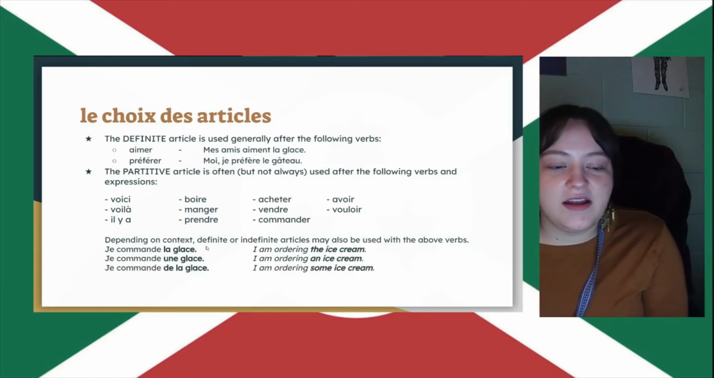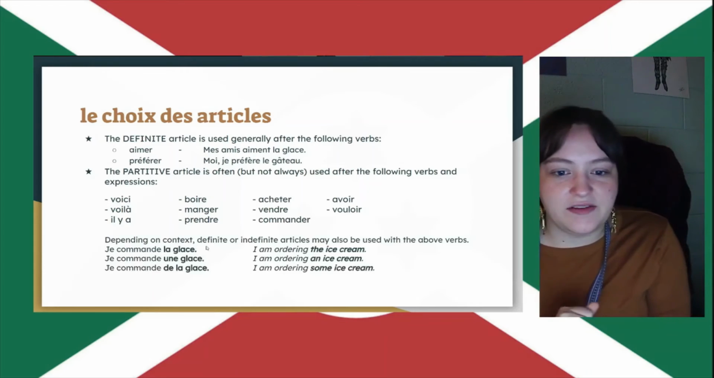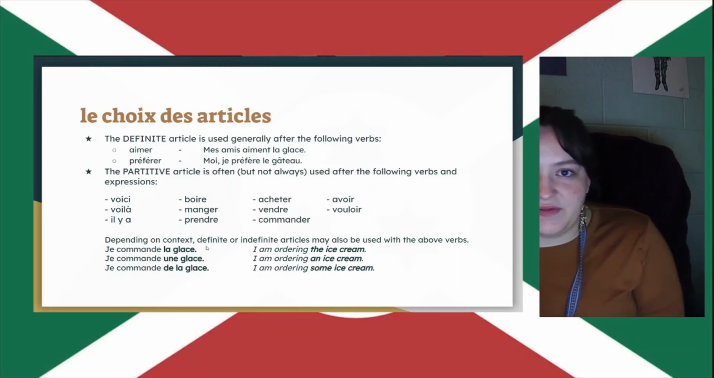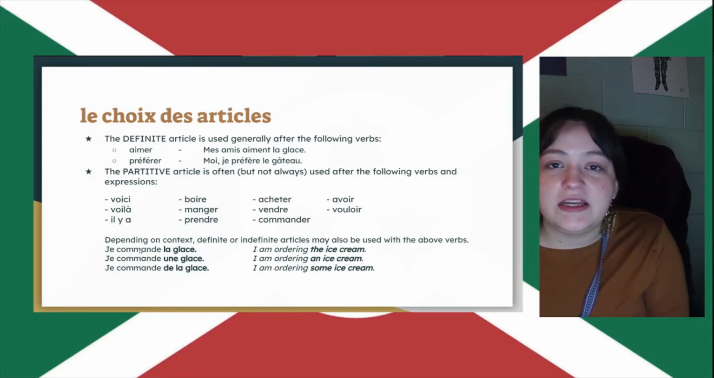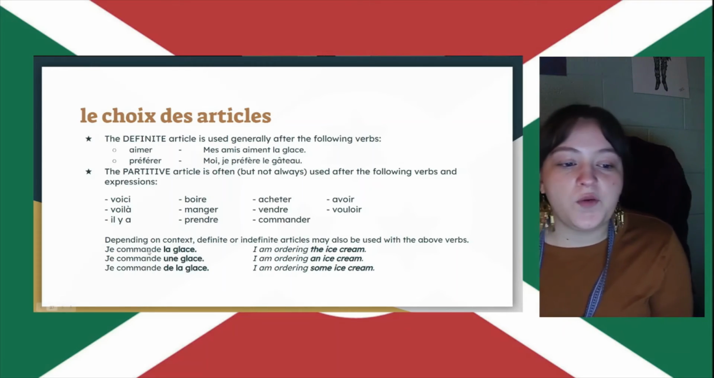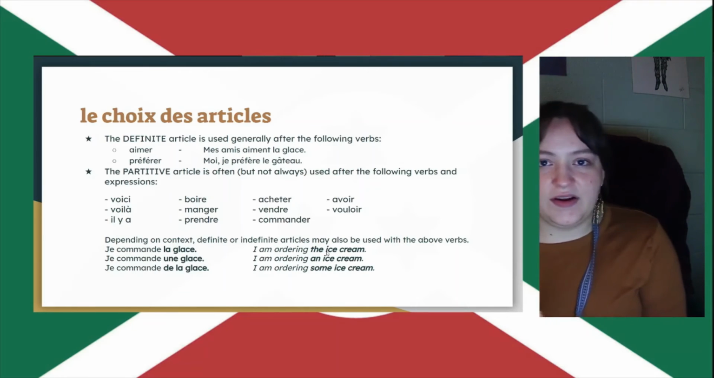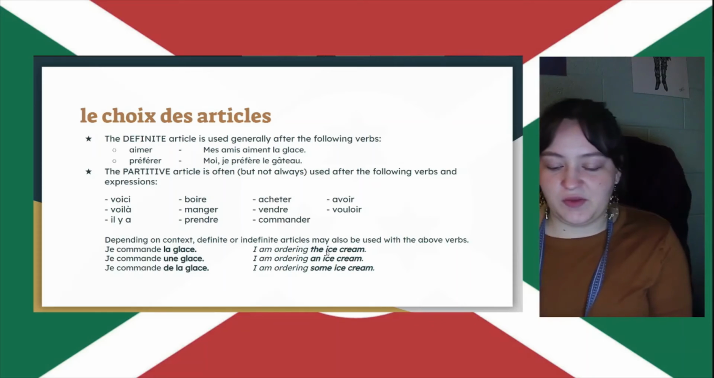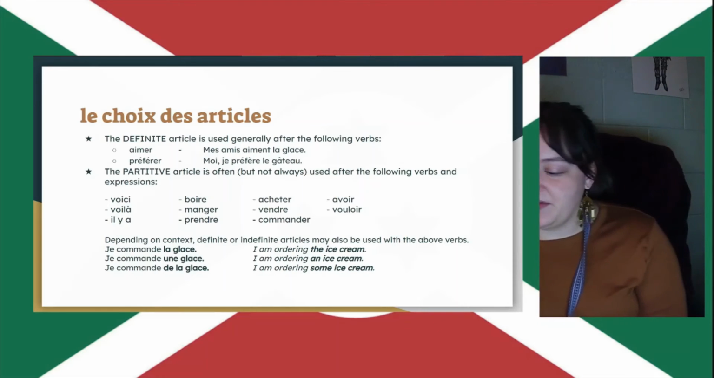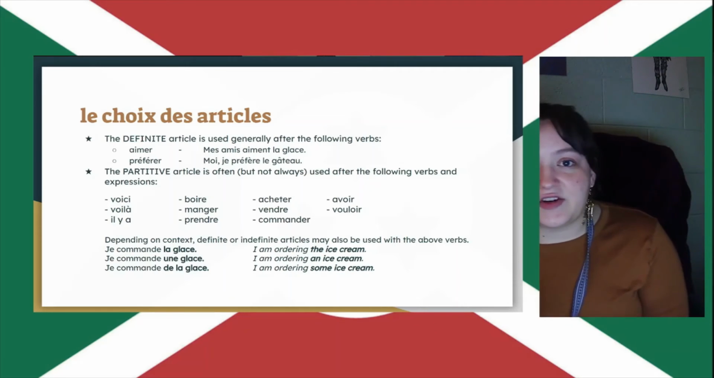So depending on context, you can also use definite or indefinite articles with some of those verbs. So let's just look at the verb commander, to order. So je commande la glace. I'm ordering the ice cream. All right, so the ice cream that's on the menu. I'm looking at a dessert menu. There's ice cream and there's cake. Oh, I'm ordering the ice cream.